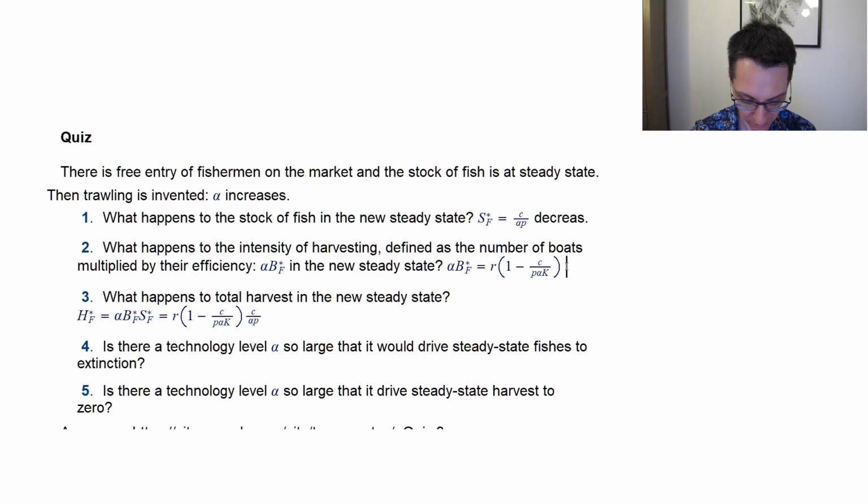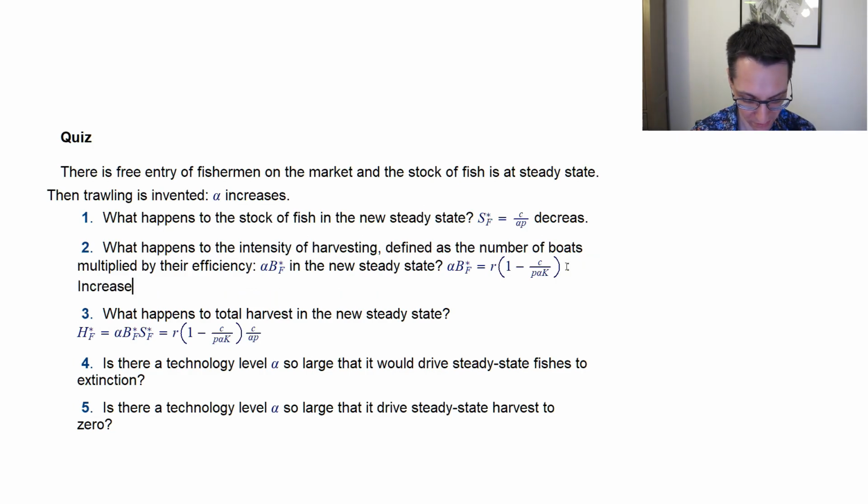Positive, yeah, no, let's say negative for large delta alpha. So delta alpha is the increase in efficiency. So if the increase in efficiency is too large, then the impact on harvest is definitely negative.